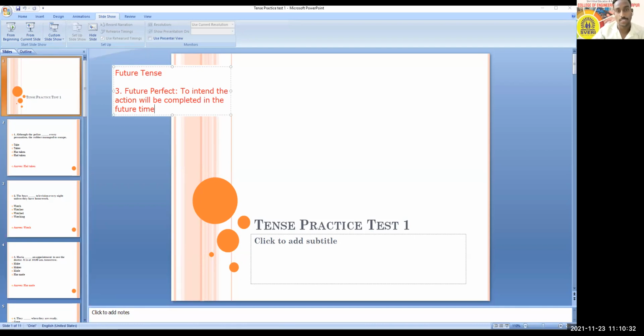And you can just think, I just told you that right now you have not completed attending all the lectures, but by the time 6 p.m. in the evening, up to that time, which actions would you have completed? You would have completed attending all the lectures. So you can tell the same thing: I will have attended all the lectures by the evening. Okay, something like this you can think.